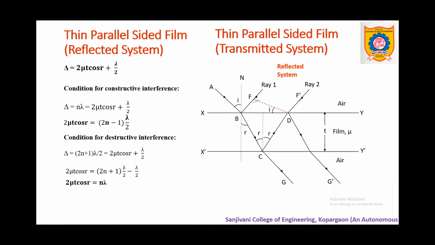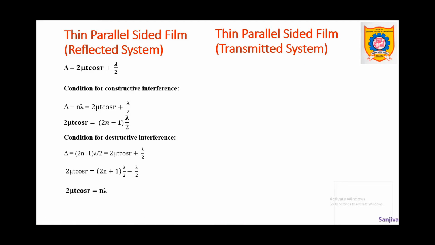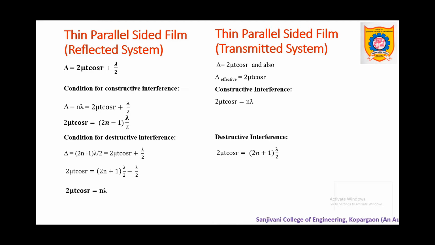Now there is one more system, that is the transmitted system. The transmitted system in the diagram is expressed by the rays CG and EG dash, that is at the bottom of the film. It is the transmitted system. It is also called the refracted system. Now for the transmitted system, in a similar manner we can obtain the conditions. The path difference is found to be the same. Delta is equal to 2 mu t cos r from the derivation.